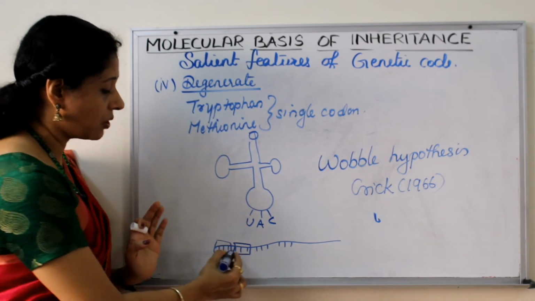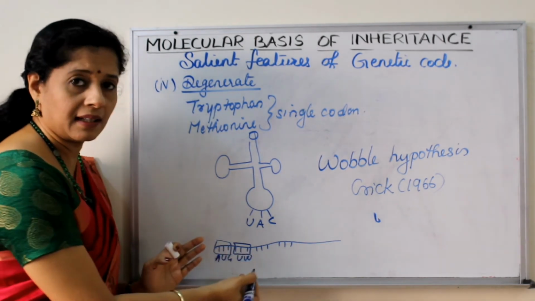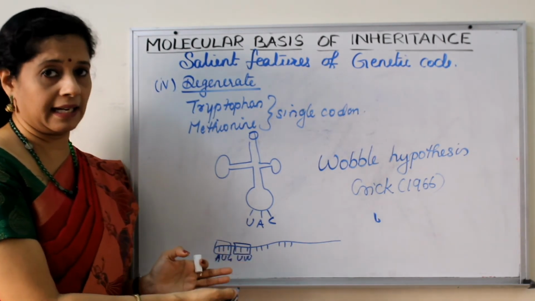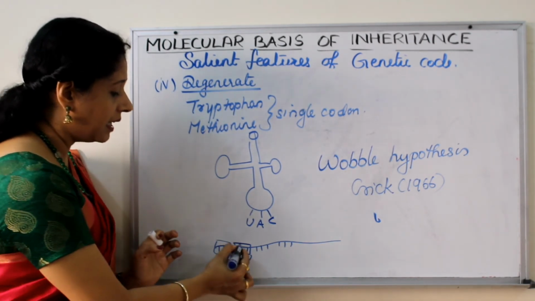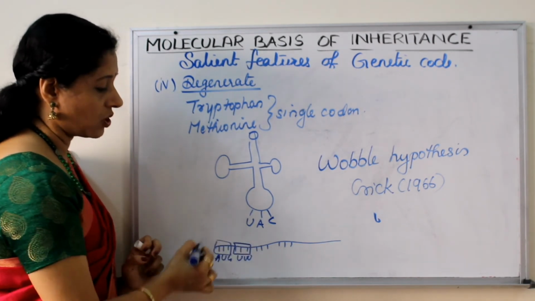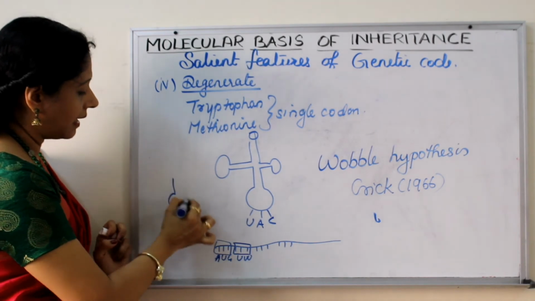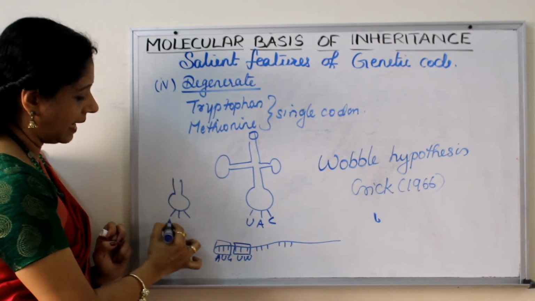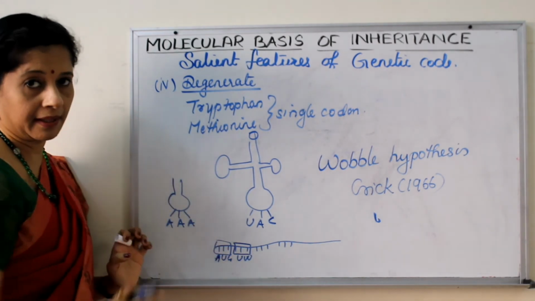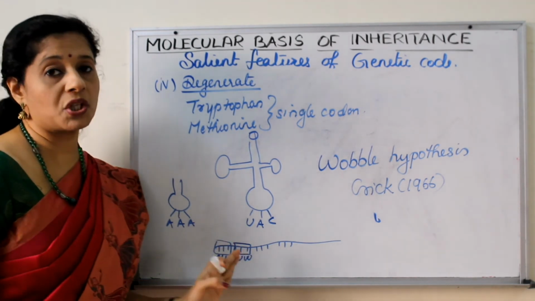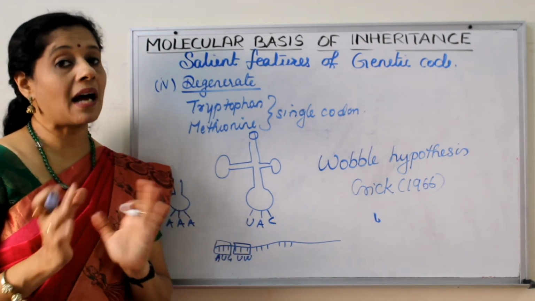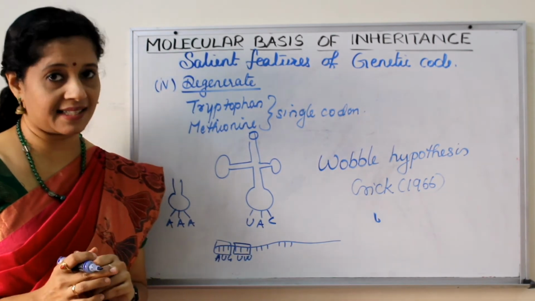Now the second codon should also be perfect. It can be any other, like UUU for phenylalanine. I am just taking an example. Here also all the three should match. So if that is the case, the tRNA will have an anticodon AAA, complementary, right? Up to these two positions it should be precise. But after that there is certain relaxation.